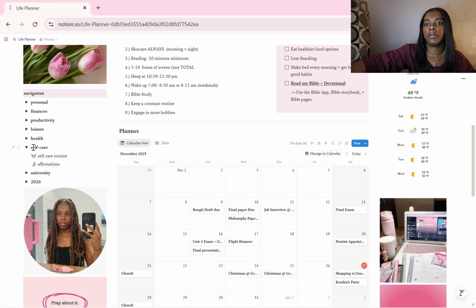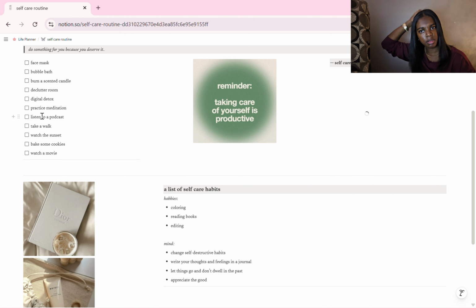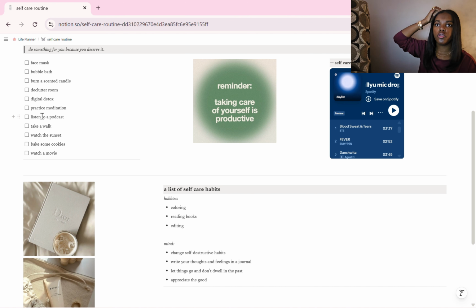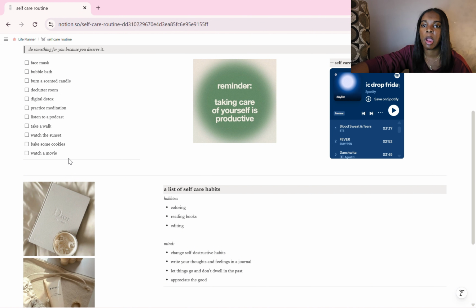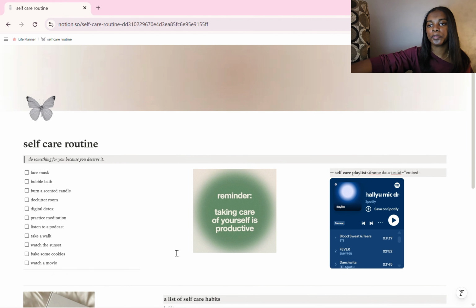Then we have my self-care routine. I don't really use this that much. Some things in here, some things in my Notion I do use, some things I use every now and then. If I want ideas for what I can do for self-care, I'll put them in here for when I don't know what I want to do. And then I include my hobbies. I really like coloring nowadays, but I don't have any coloring books anymore because I colored through all of them. And then things I just want to talk about, like self-care, are in the part of the mind. So I have some things that I want to do to help with my self-care overall in my mind.